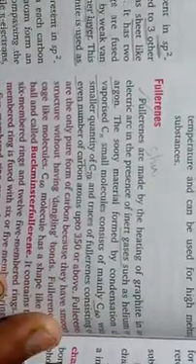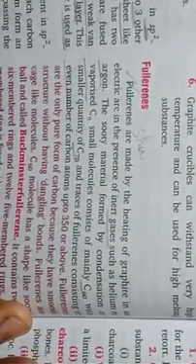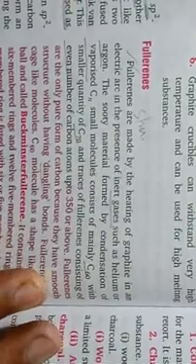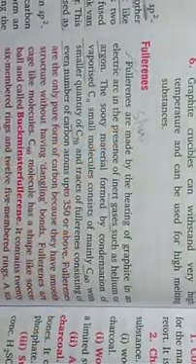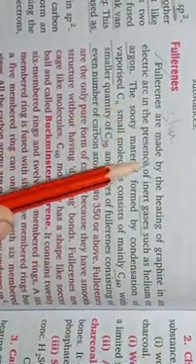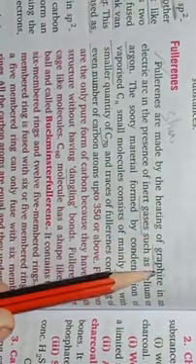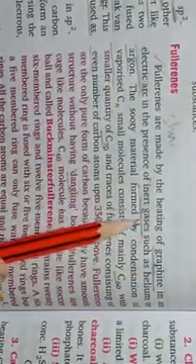Okay, students, so the next crystalline structure is fullerenes. These are recently discovered crystalline allotropes of carbon, and only one structure is there. As given here, fullerenes are made by the heating of graphite in an electric arc in the presence of inert gases.